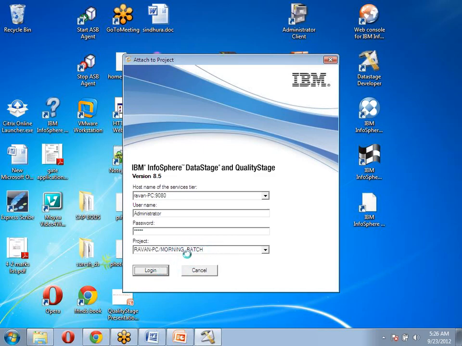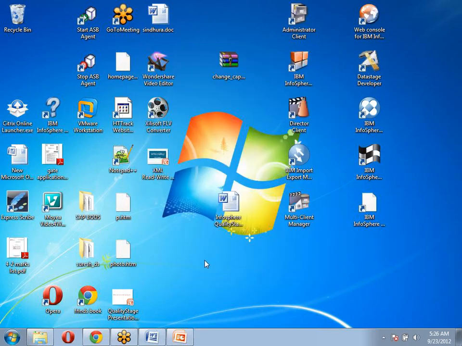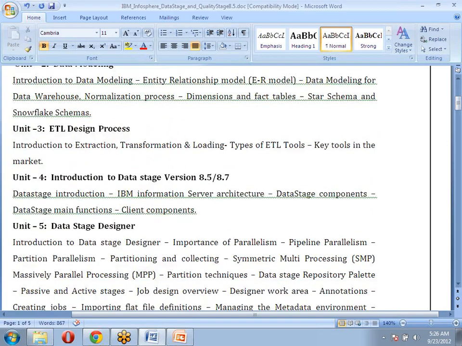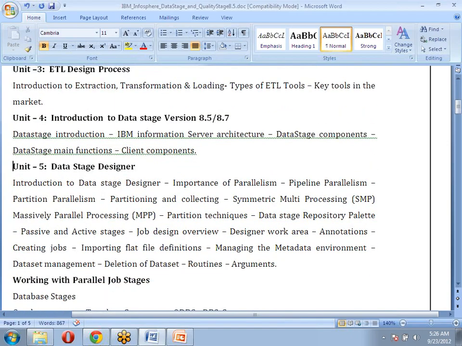I'm logging into this particular project. There we can see some of the jobs which we designed for other batches and which we explained in previous classes. Those you can identify, and what kind of jobs we are going to design. To design those jobs, we are going to use these components. First, we are going to start with the DataStage Designer. It's a kind of development work.